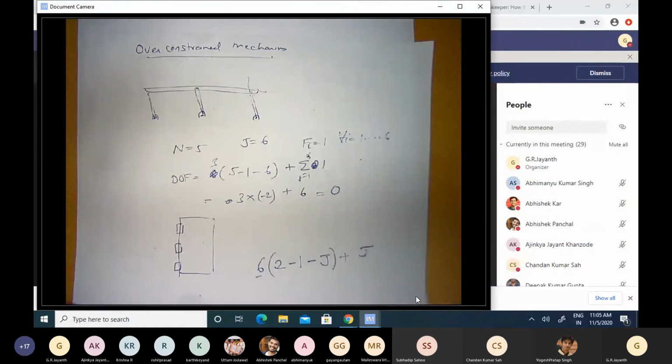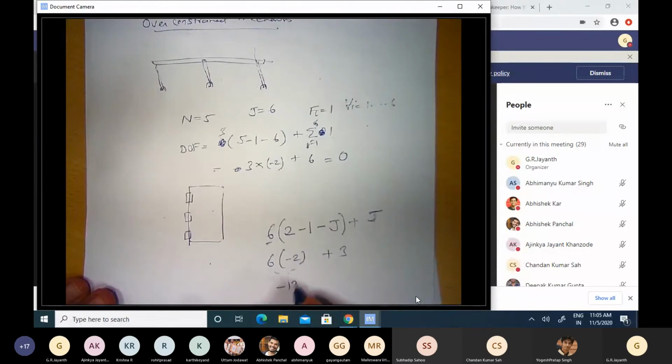This will be the expression. Let us plug in the value j equal to 3, for instance. So I would get 6 times (2 minus 1) is 1, 1 minus 3 is minus 2, and this plus 3. So 6 times minus 2 is minus 12, plus 3, which is minus 9. It makes no sense. I get negative degrees of freedom for this particular thing.